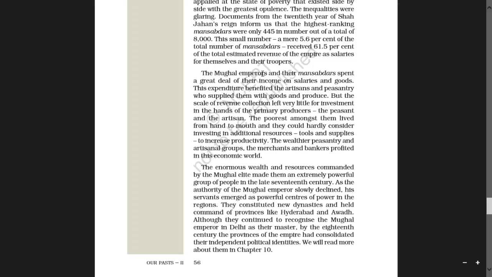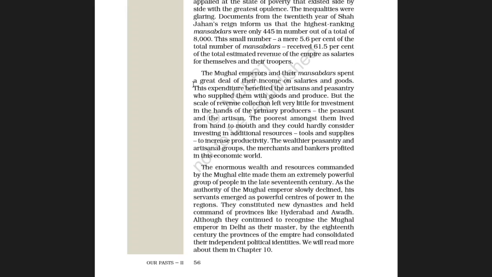The Mughal emperors and their mansabdars spent a great deal of their income on salaries and goods. Mansabdars means high civil and military officers and provincial governors.